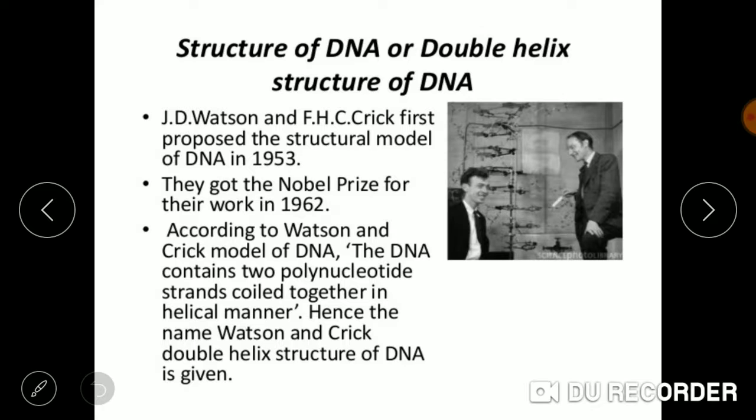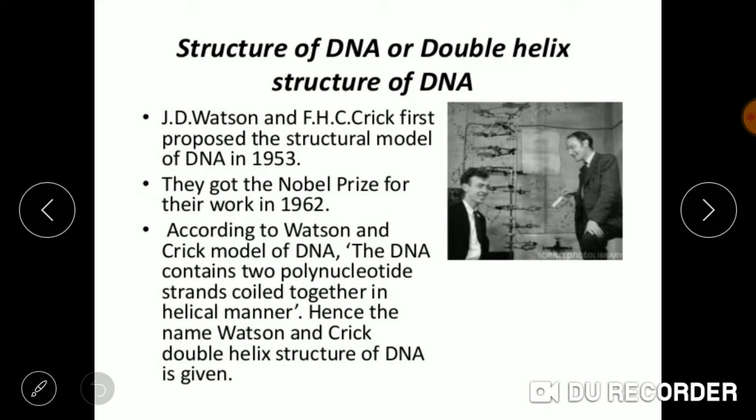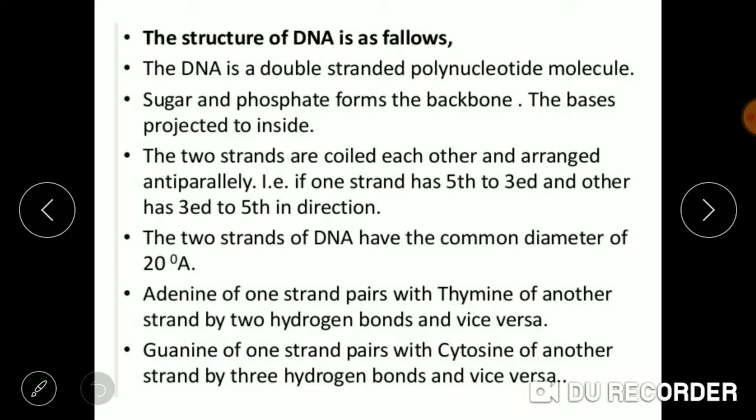According to the Watson and Crick model of DNA, the DNA consists of two polynucleotide strands coiled together in a helical manner. You have just seen there are two polynucleotide strands which are coiled in a helical manner, and it looks somewhat like this. Hence it is also named as the Watson and Crick helical structure, the double helix structure of DNA. Now there are certain postulates which they have given about this double helical structure of DNA.